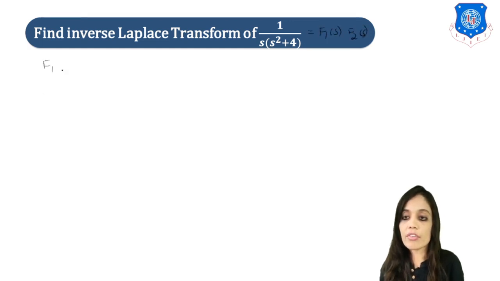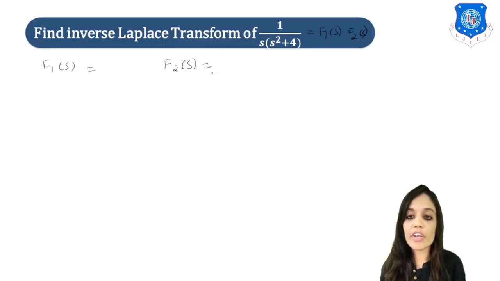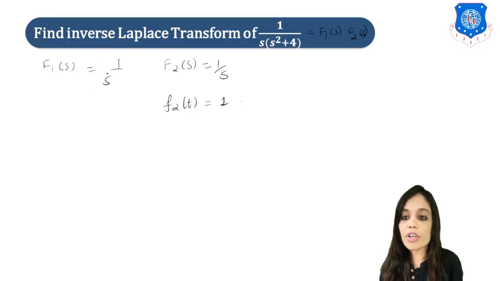So let us write our f1 of s and f2 of s. Always choose our f2 of s where the term is easier, right? So I will suppose it as 1 upon s, because we know the Laplace inverse of 1 upon s will be what? 1, right? And our f1 of s will be 1 upon s square plus 4.